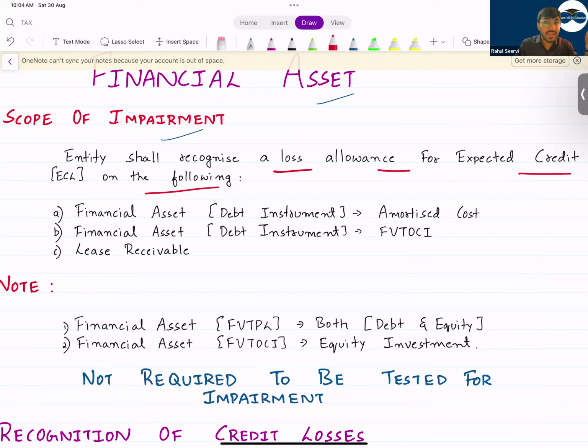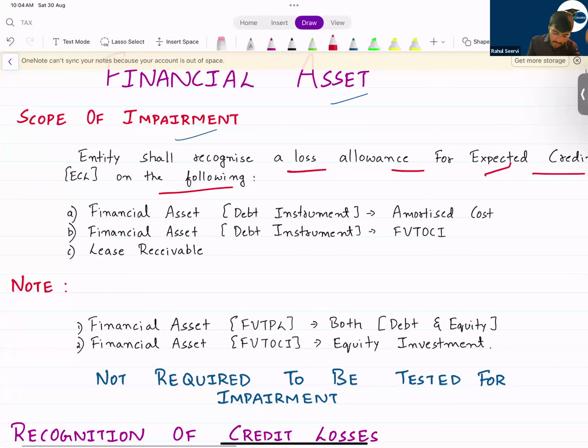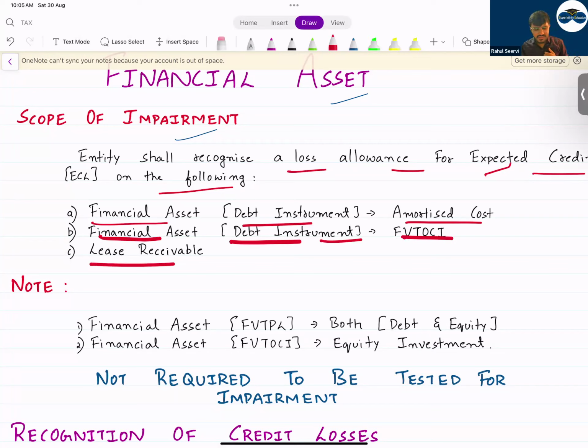And it should be recorded on an expected basis. Expected means you have to consider probability here because you will not be knowing. You are doing an estimate. Understand that. So following financial assets: debt instrument at amortized cost, debt instrument at fair value through OCI, and lease receivable. These are some of the examples which I have written here.